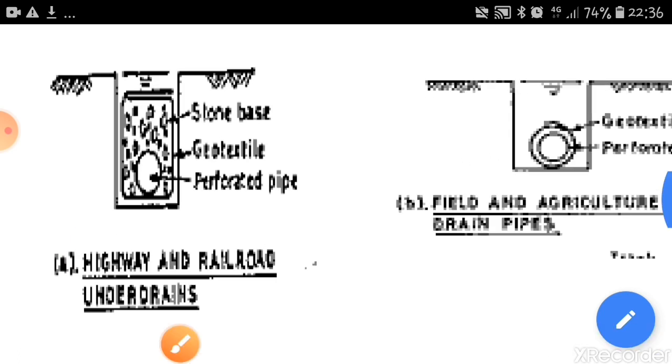So here this figure shows the application of geosynthetics as a filtration medium in highways and railroad under drains. This figure clearly indicates a drain which is used normally in highways or railways, and this drain is given a filter medium, that is the stone ballast is provided. In between there will be a protected pipe which has pores on its surface.